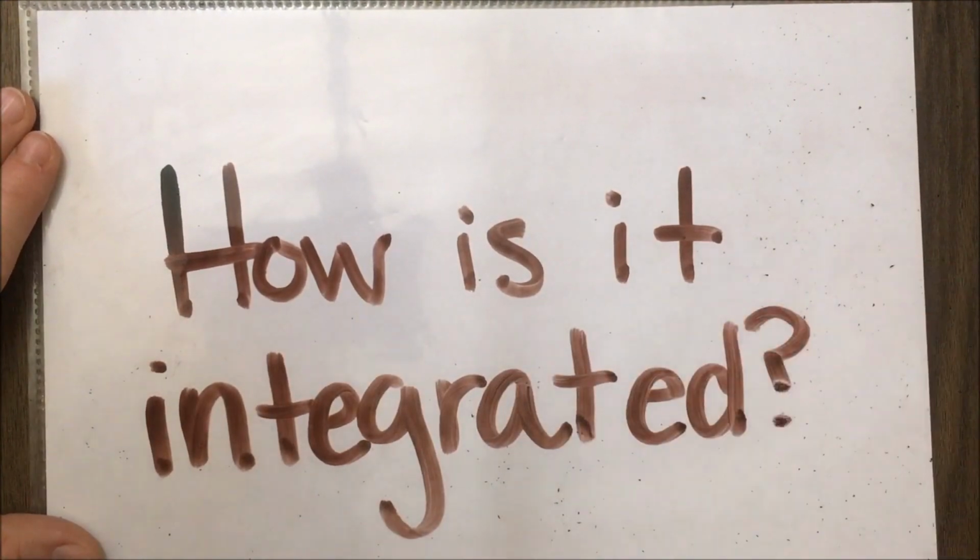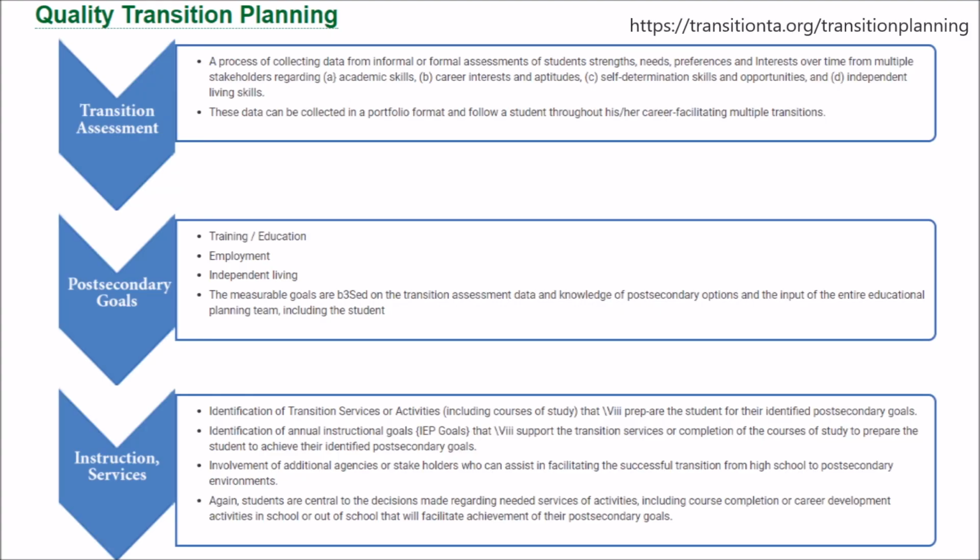How is it integrated? We can see from this image, taken from Transition TA cited above, that quality transition starts with transition assessment. This then guides the post-secondary goals for the student, which then guides the instruction and services that are given to a student. Some examples of what these steps look like are listed in the image.